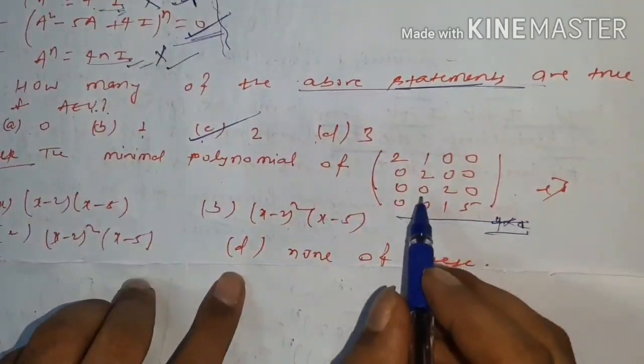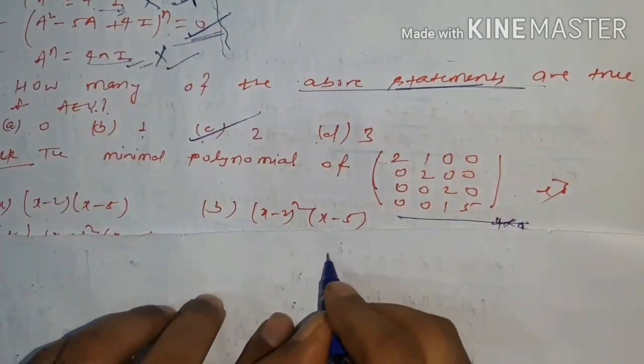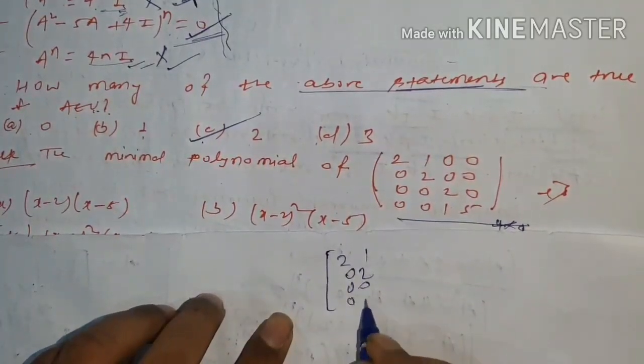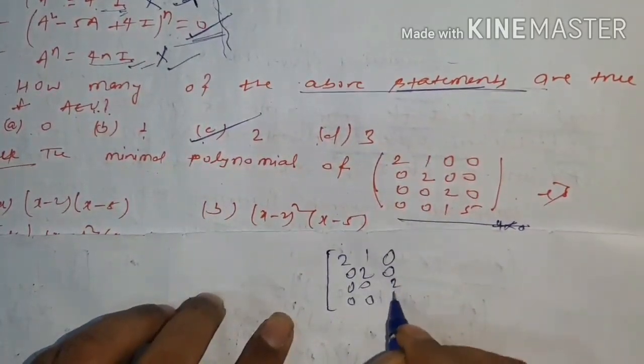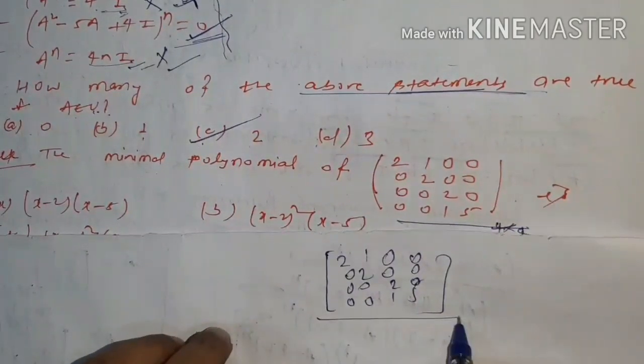Which is a block matrix. So here you can see the matrix given, [[2, 2, 1, 0], [0, 0, 2, 1], [0, 0, 0, 5]]. So you can see this matrix is a block matrix.